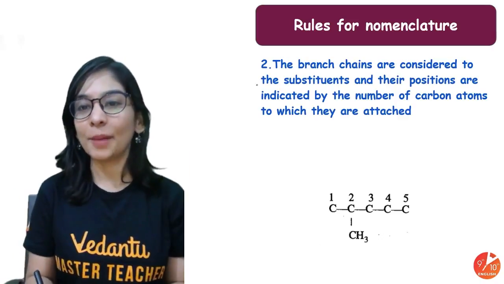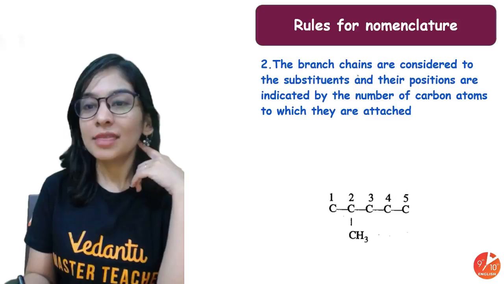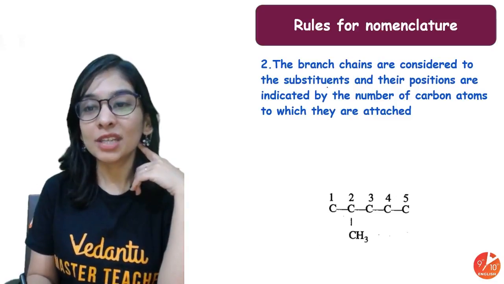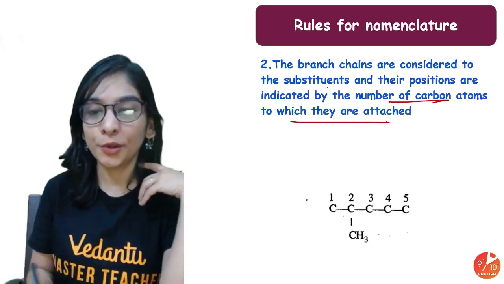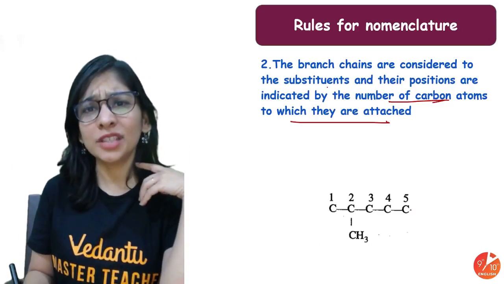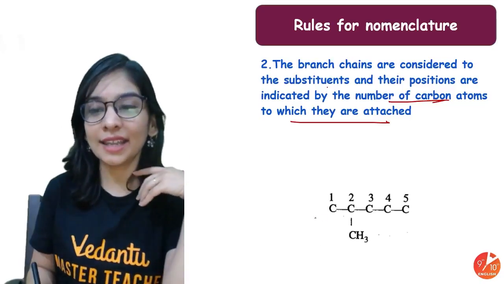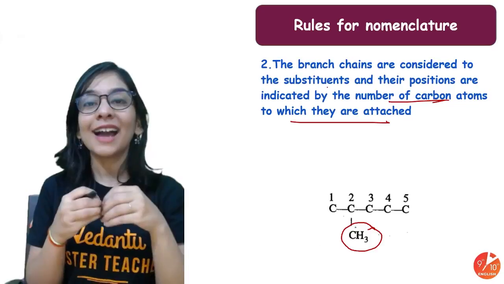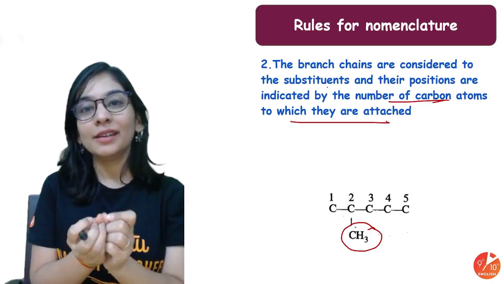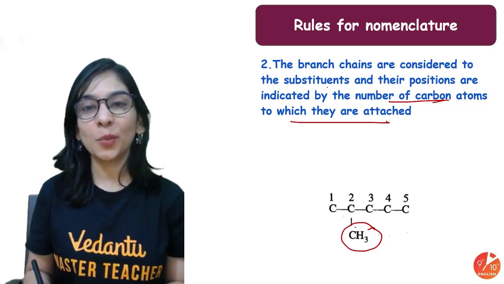All the important chapters. The second rule is the branch chains are considered to be the substituent and their positions are indicated by the number of carbon atom that they are attached to, which ma'am already told you. Whenever we are done selecting the longest carbon chain, the remaining carbon acting as a branch will be a substituent and should be named in very starting.